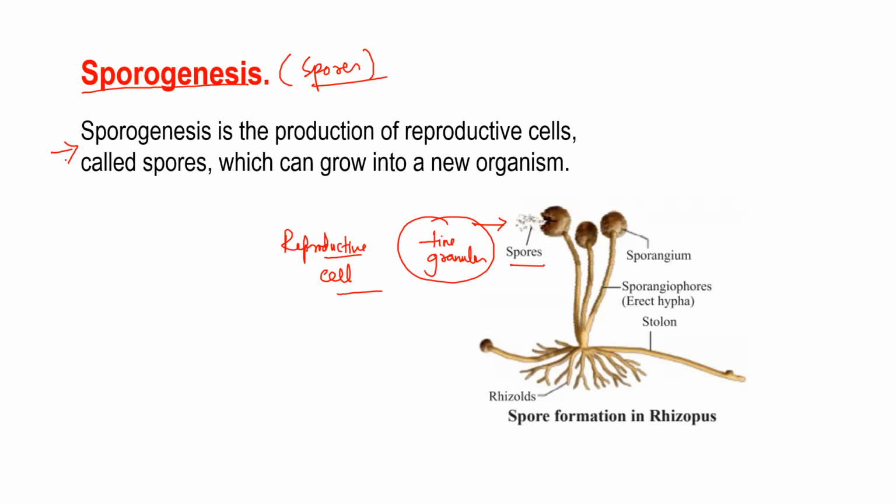And this is how sporogenesis or the spore formation takes place, and this is the fifth mode of asexual reproduction. I hope these 5 asexual means of reproduction are clear to you. In the next video, we will discuss the types of vegetative propagation by natural means as well as by artificial means, right?